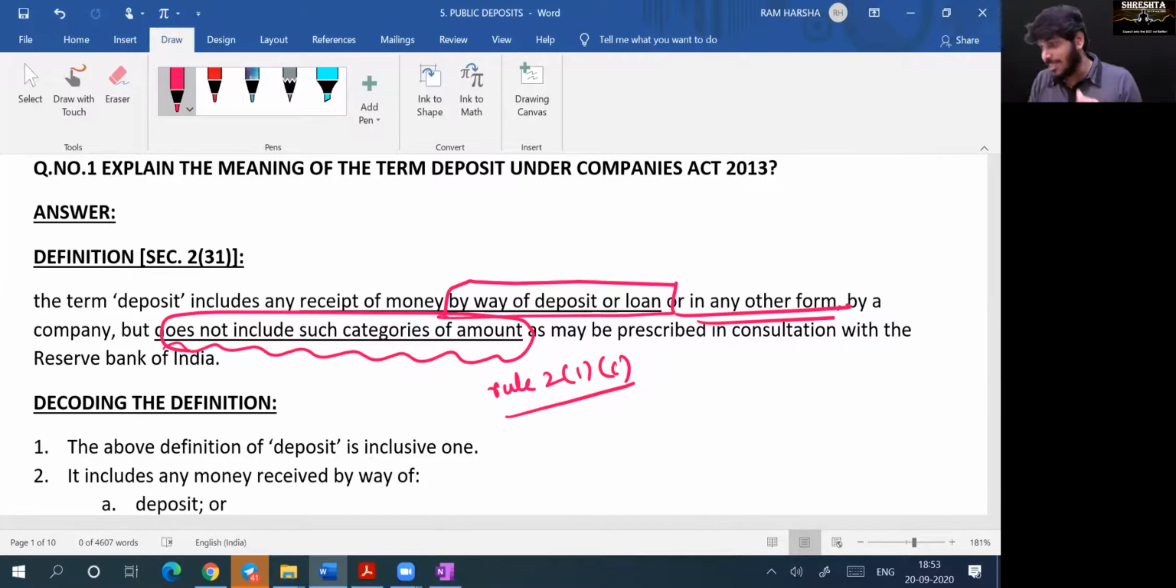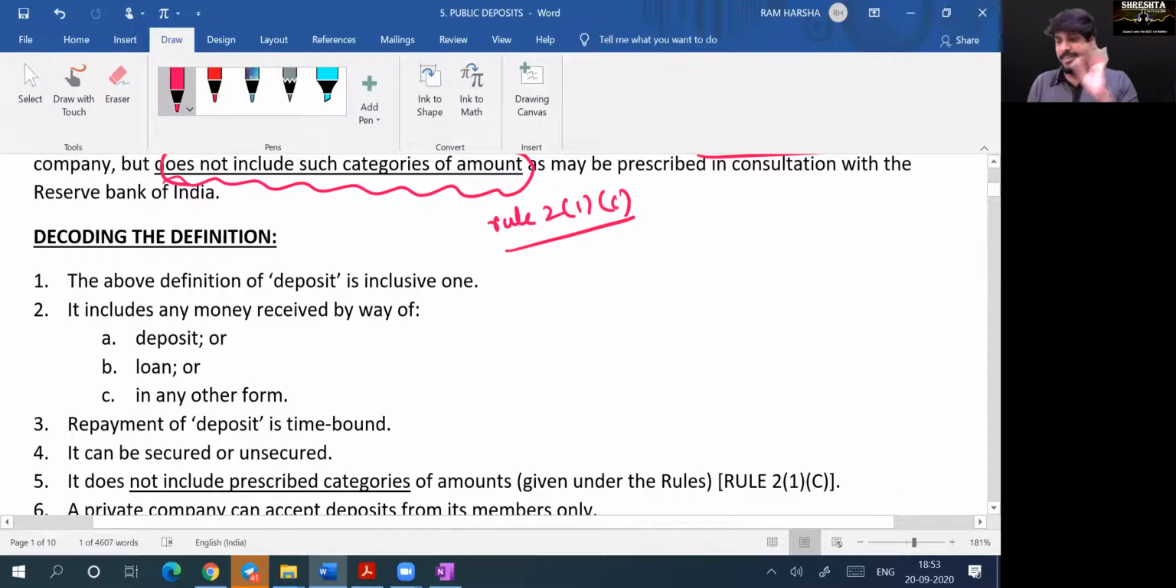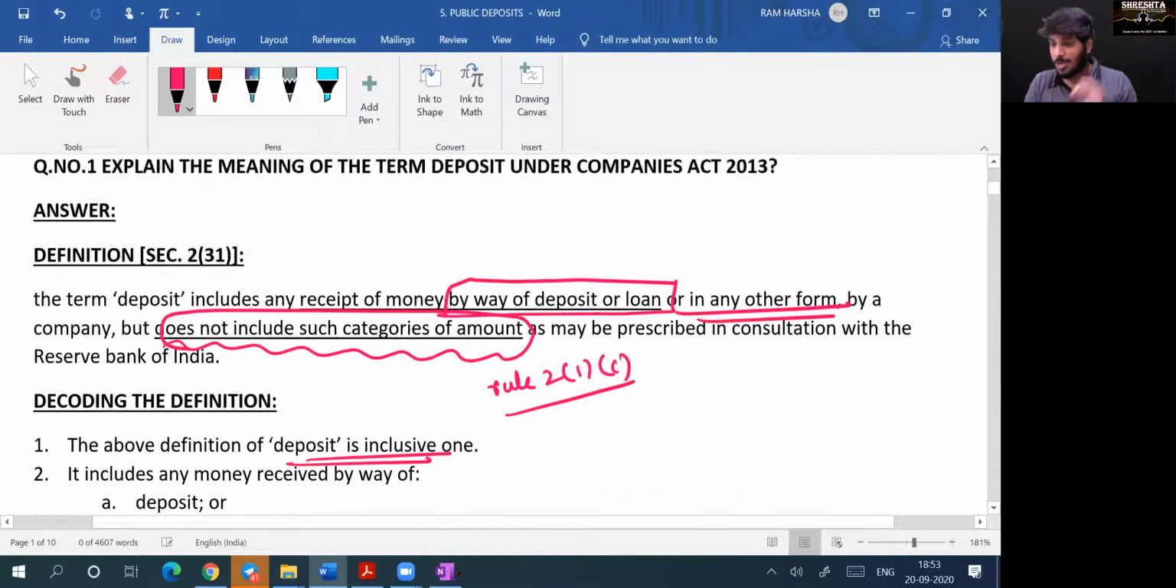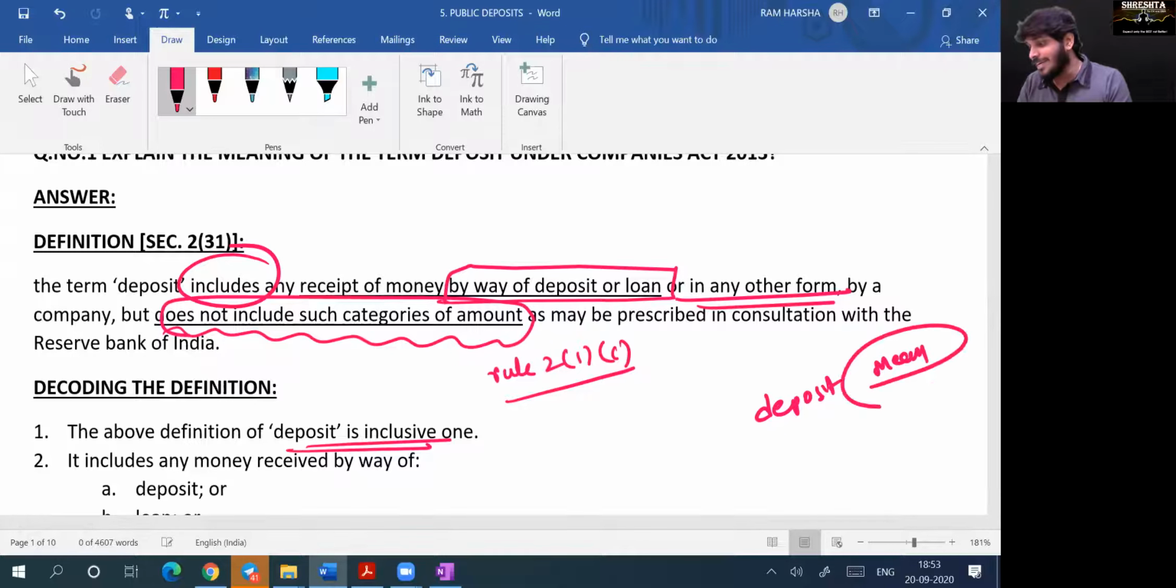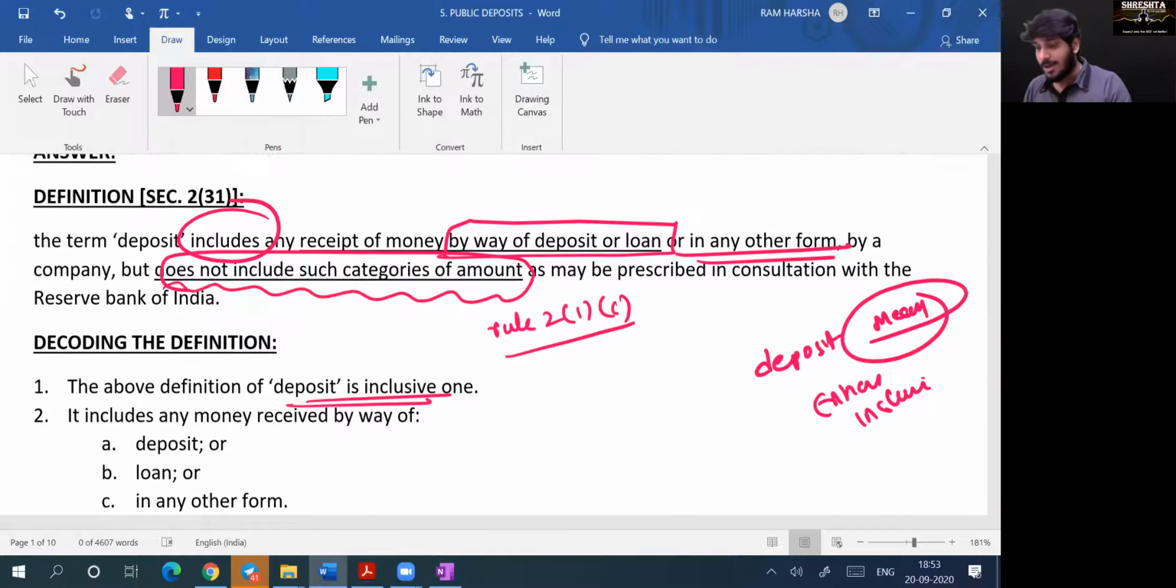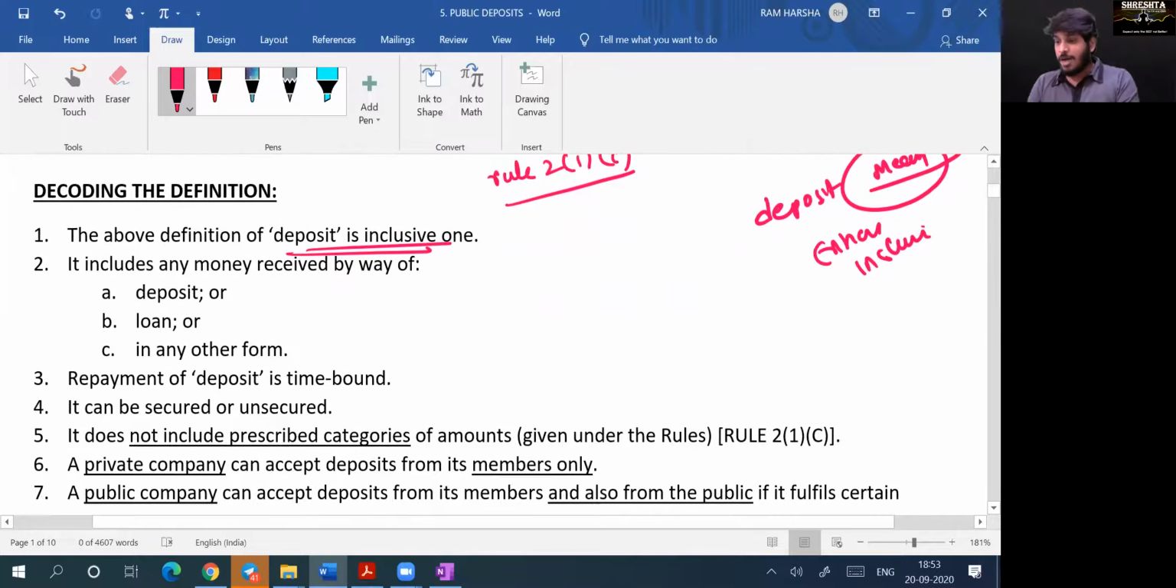Now let's decode the definition. What is there in the definition? The definition of deposit is an inclusive one, because the word used is includes. They didn't say deposit means. They didn't give you an exhaustive definition. They gave you an inclusive definition. Getting the point? So the deposit is an inclusive one.